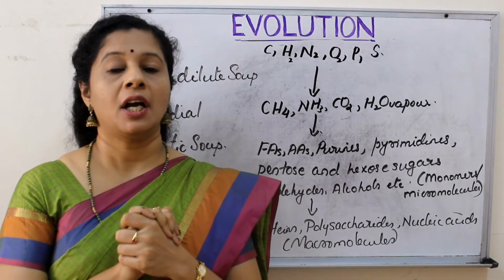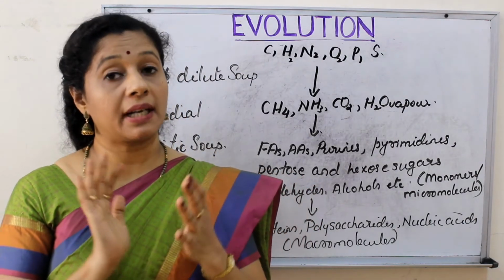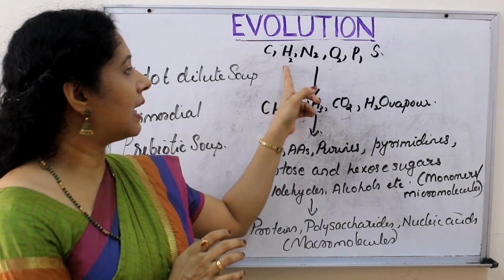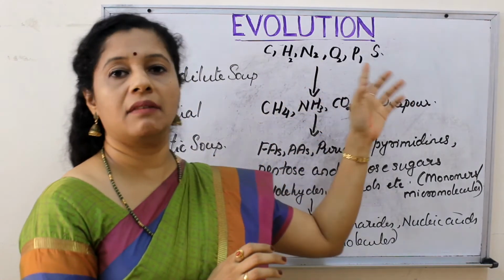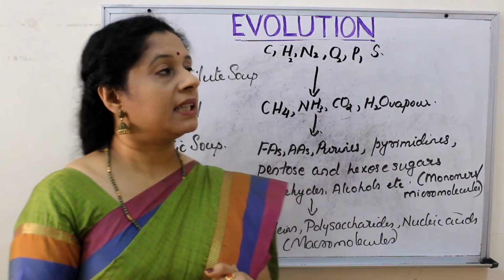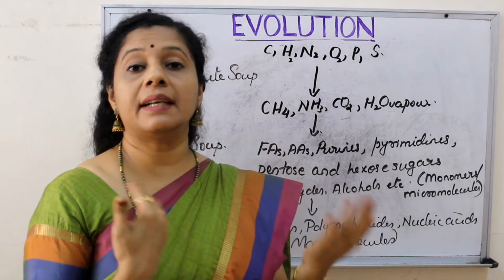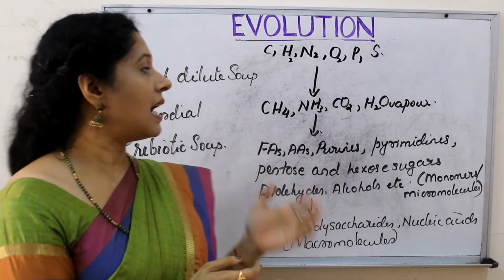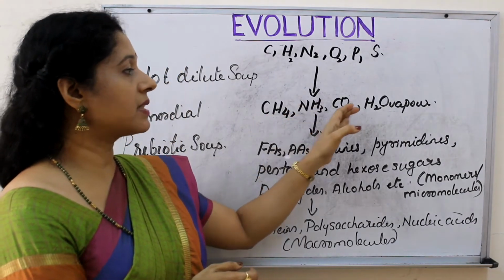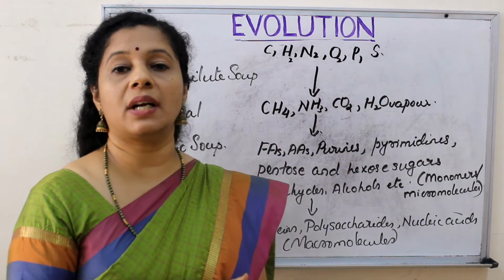Or lithosphere. And during that time, in the atmosphere, the conditions were not favorable, and the temperature was very high. In that atmosphere, the elements like carbon, hydrogen, nitrogen, oxygen, phosphorus, sulfur all were present. They all were in elemental forms. These are all inorganic molecules. Slowly, they started reacting with each other because of the conditions, and it became methane, ammonia, carbon dioxide, water vapor. Oxygen, though present, was not available free.